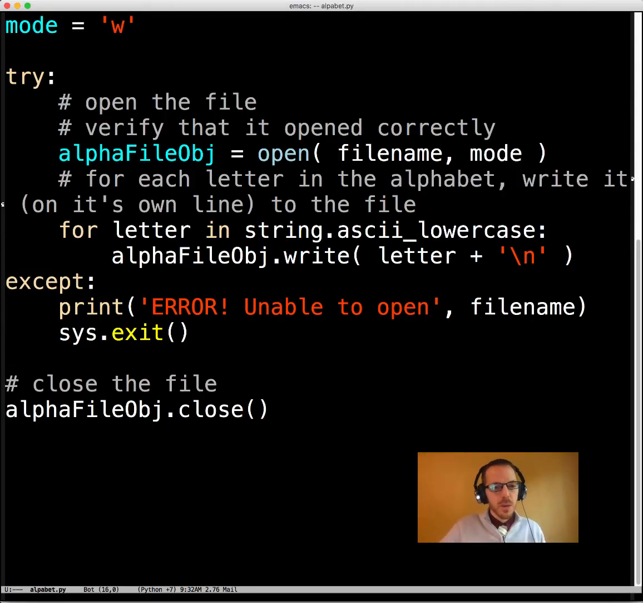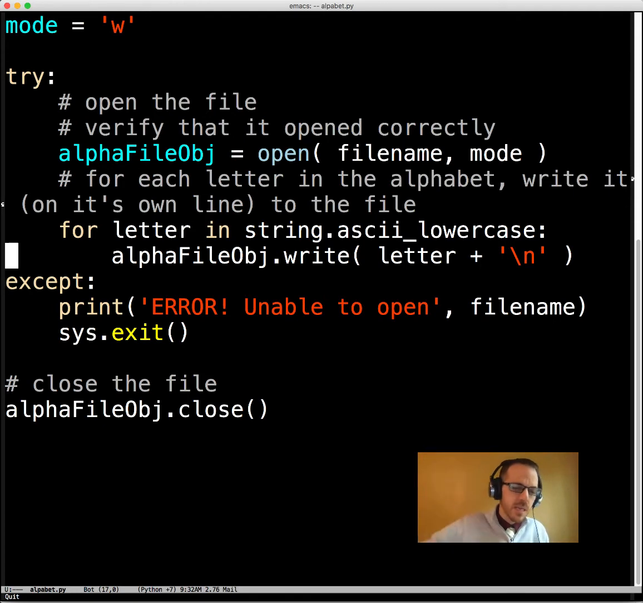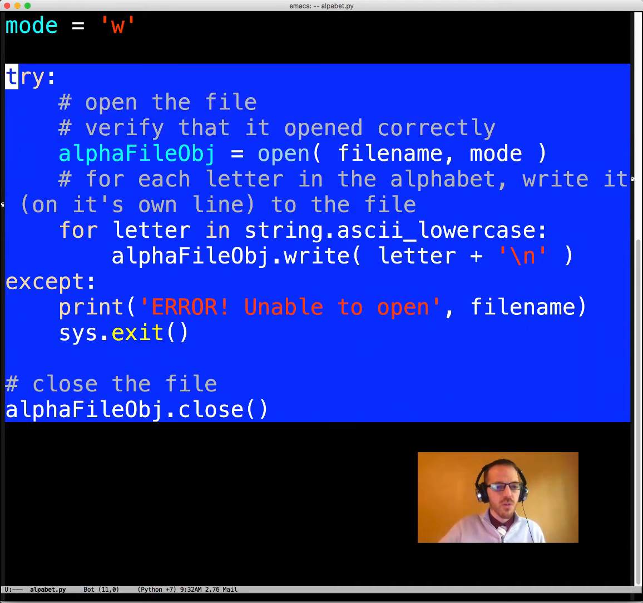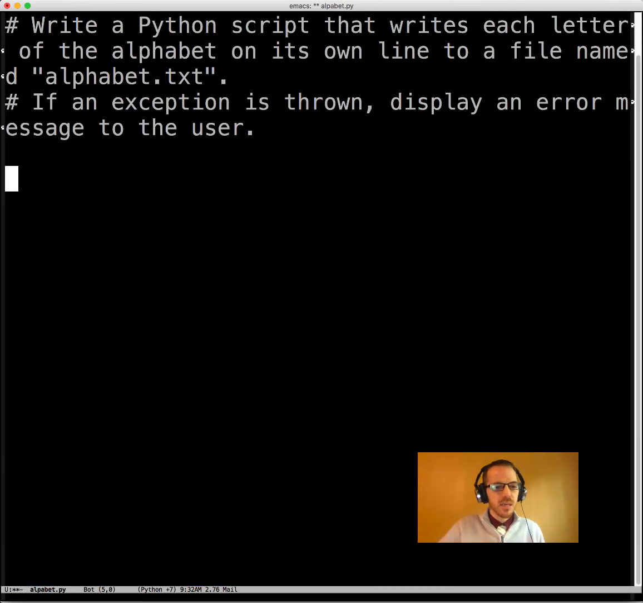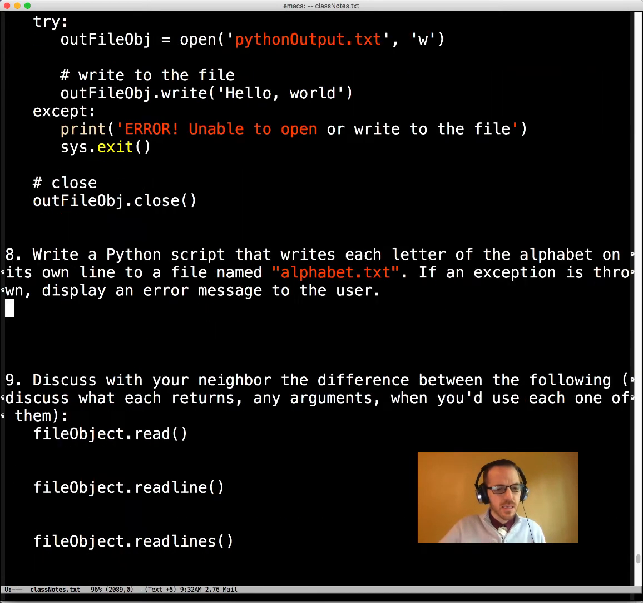So what did we do? We had to open the file for writing, and then on that file object we called .write, and don't forget to put in the new line there. And this was just to do something interesting, to write 26 times to the file, and don't forget to close it. Great, let's put that in our notes. Where are we? We are at 8.